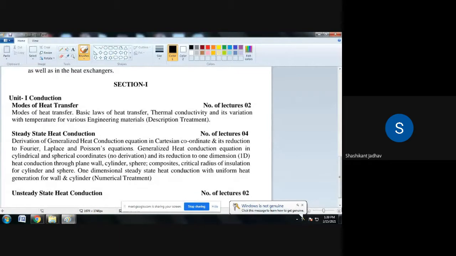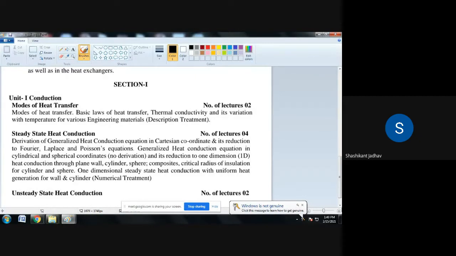By using that equation, we find the unit of K. Tell me, what is the unit of thermal conductivity?